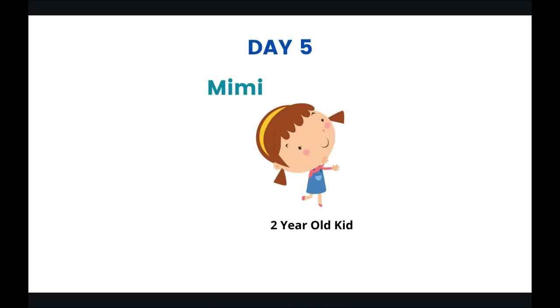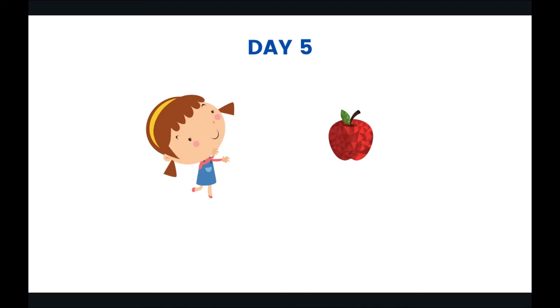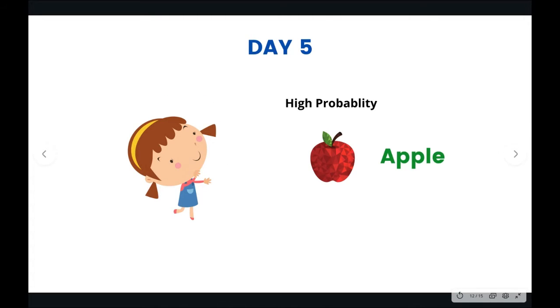On day 5, Mimi is again asked, "What is this?" There is a high probability that Mimi would say that this is an apple because she has been shown 100 types of these apples, to which she has developed an intelligence where she can understand what is an apple and what is not an apple.